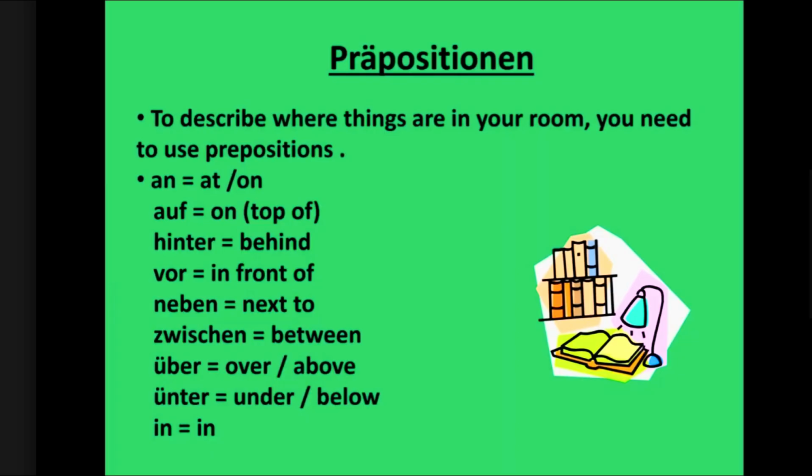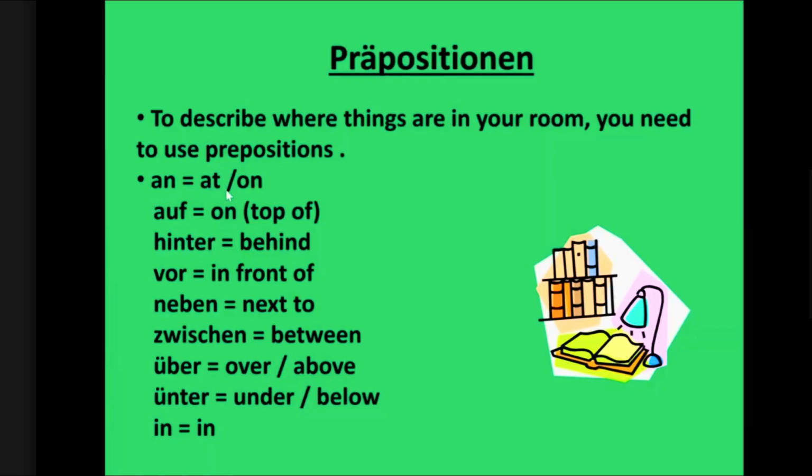These are called naughty 9 prepositions. We also call them Wechsel prepositionen. Why do we call them Wechsel prepositionen? Because Wechsel means to change. These prepositions can sometimes be accusative and sometimes be dative. That's why we call them Wechsel prepositionen. So now we will understand all the 9 prepositions one by one.